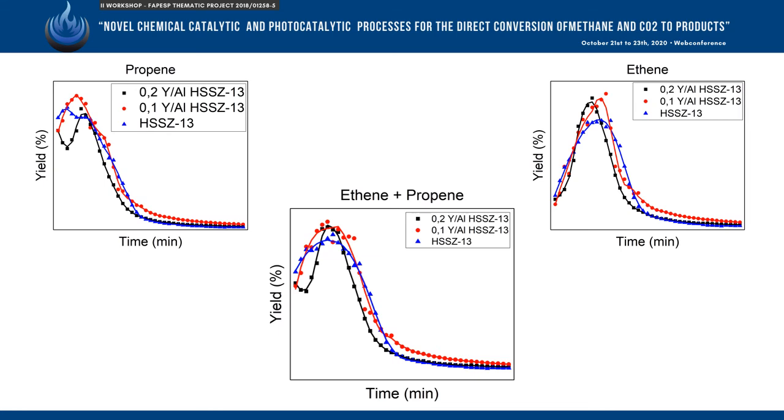This graph shows us the yield as a function of time of the catalyst prepared for the reaction of olefins production from methanol. When preparing a catalyst with a ratio of 0.1 between the yttrium atoms and the aluminum atoms, we obtain a higher ethene and propene yield than zeolite, which did not undergo the impregnation process. However, when using a ratio of 0.2, the behavior did not follow an improvement trend.